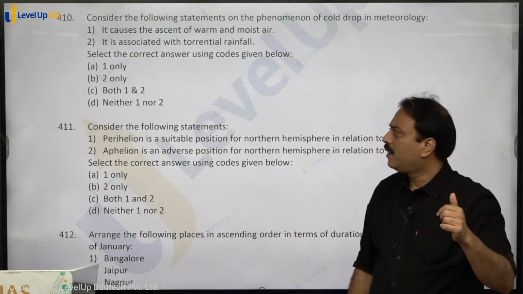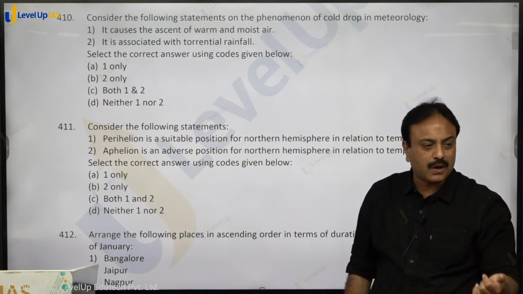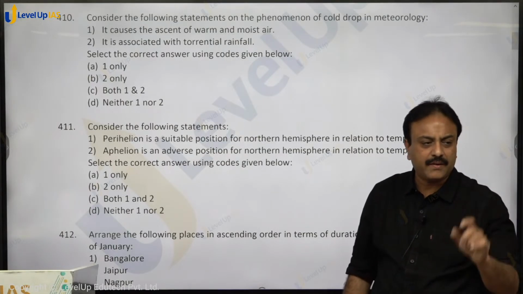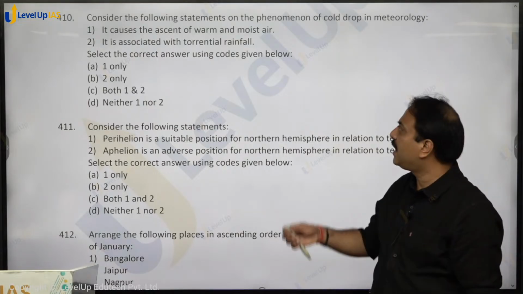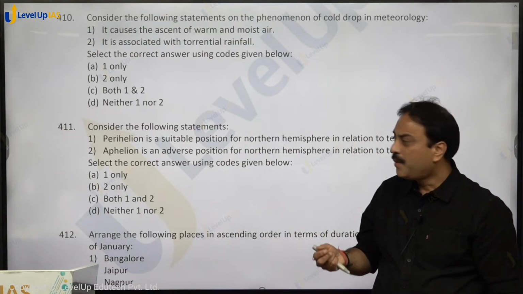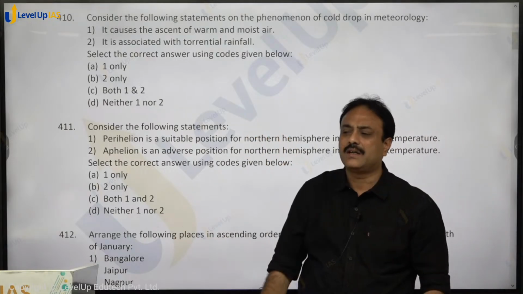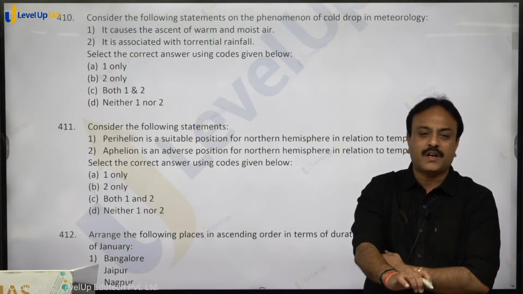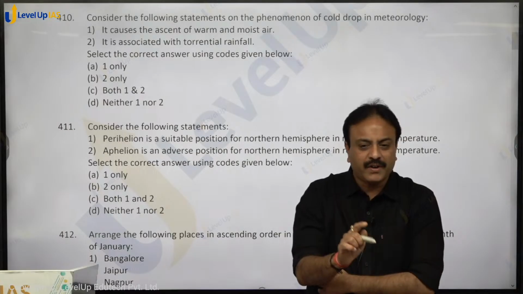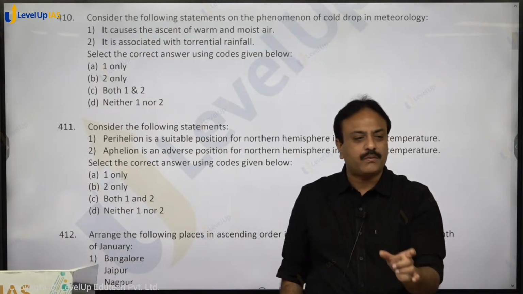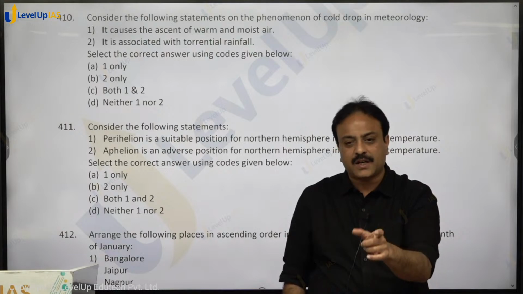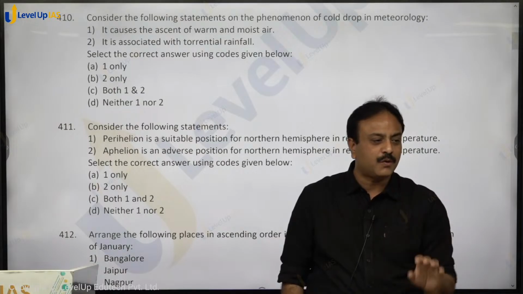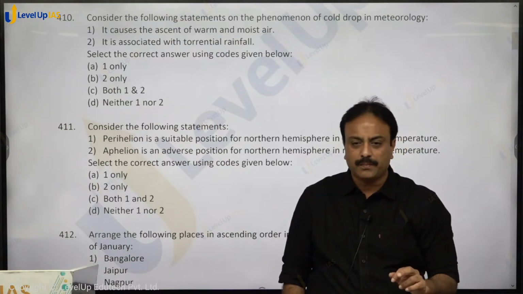It causes immediate, intense formation of cloud, which is accompanied by torrential rainfall. Very heavy, strong, concentrated rainfall takes place, and that phenomena is called cold drop, right? There is a place in Spain, Valencia, if I am not wrong. Whatever rainfall is recorded on an average in that city of Valencia in 1 year, that was recorded in 8 hours, because of this phenomena, that is cold drop, right?